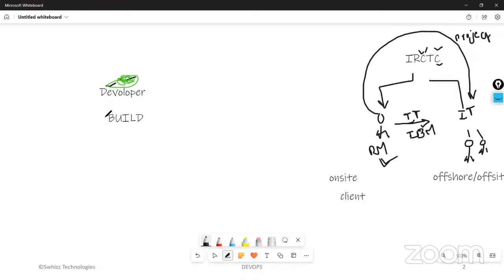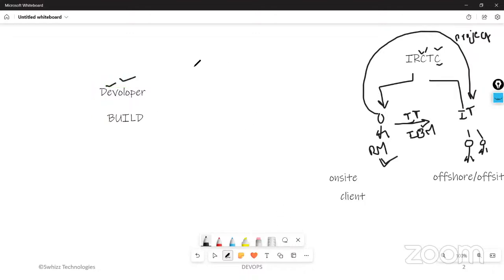Let me give you one example. Suppose you want to install Google Chrome. You search in Google and get a link like an .exe file. If you double click on that link, only then will it get installed on your machine. Behind that link, developers develop the code, and this entire source code is converted into some executable format. This process is called a build.